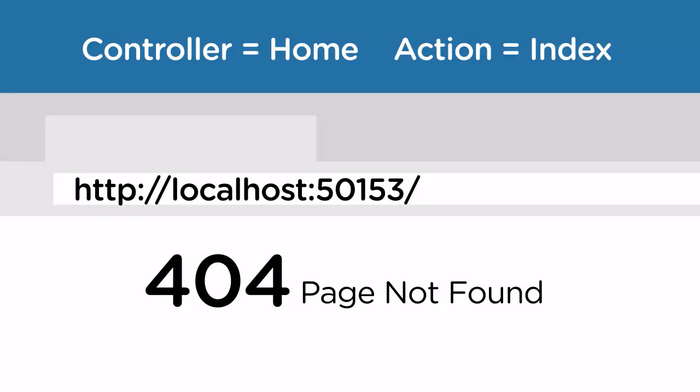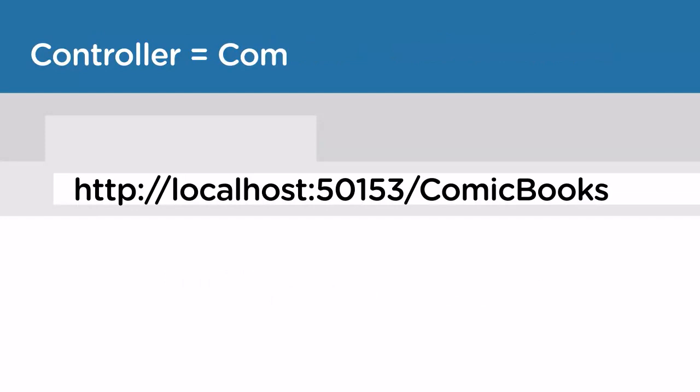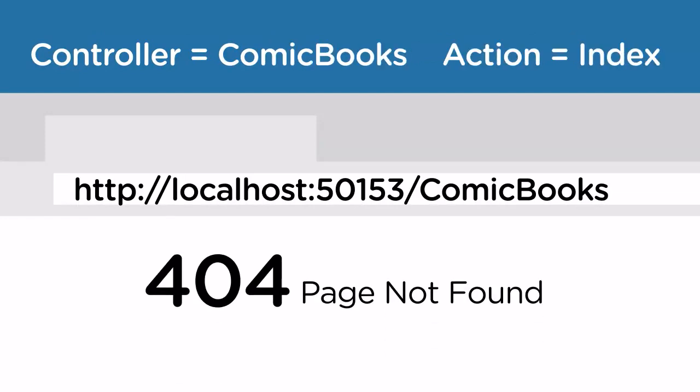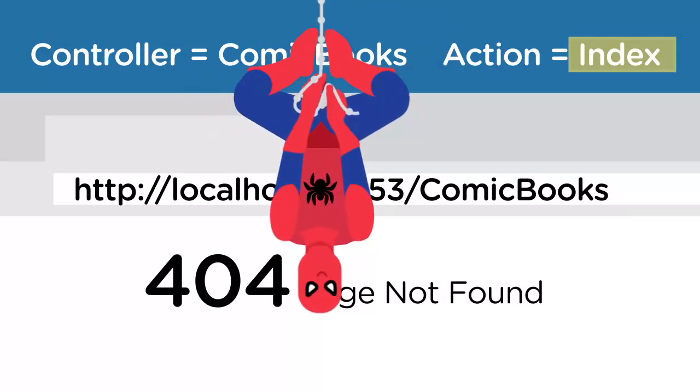If we were to request the URL path comicbooks, MVC would successfully find our comicbooks controller, but we'd still get a 404 error because our controller currently doesn't contain an action method named index. In a later video, we'll add the index action method, which will display a list of comic books.